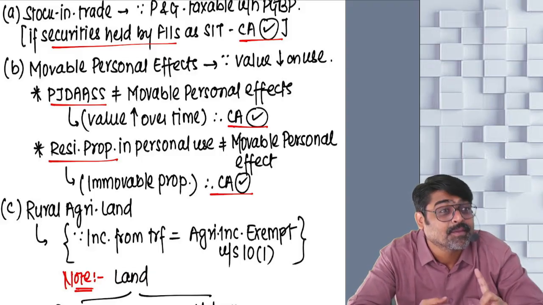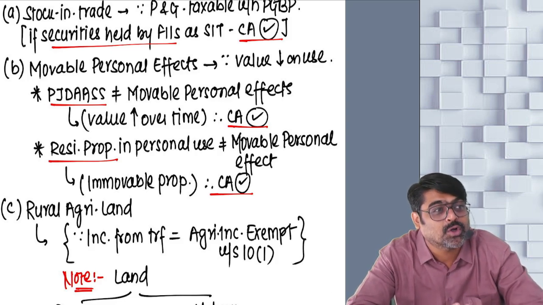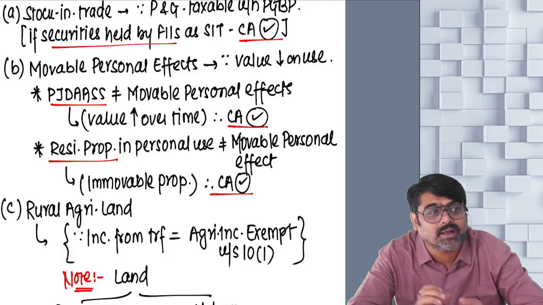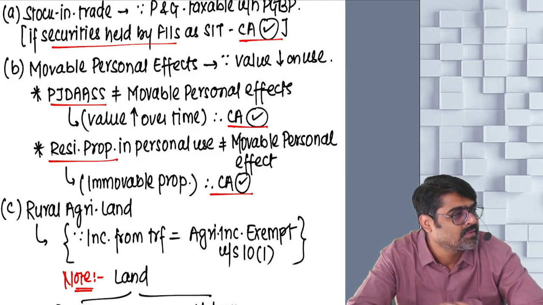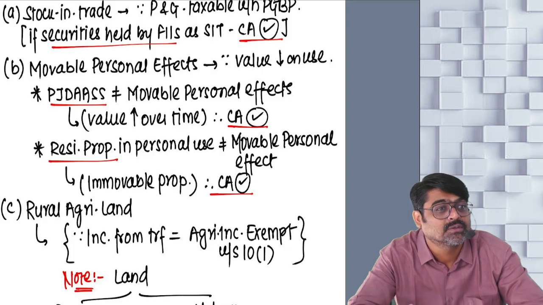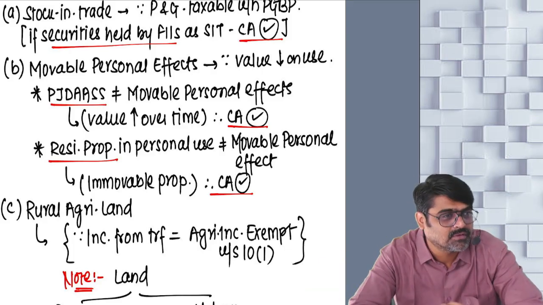P for paintings, J for jewelry, D for drawings, A for artwork, A for archaeological collection, S for sculptures and shares. Even they are personal assets only, even they are used as personal items.